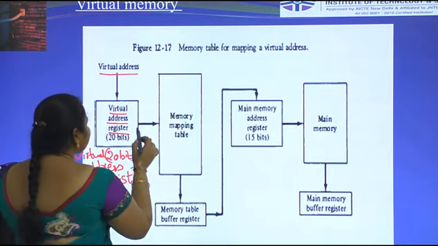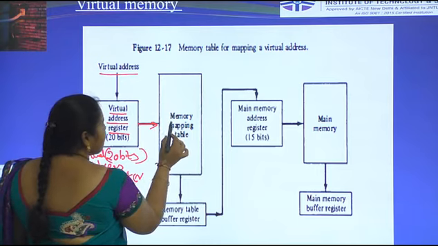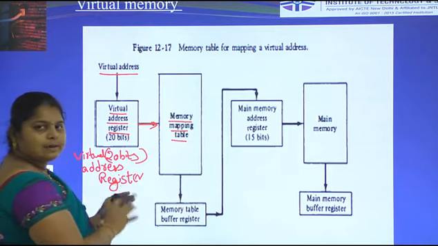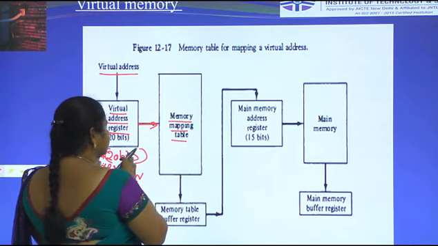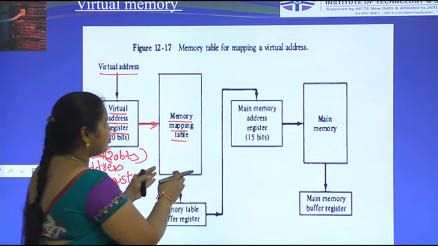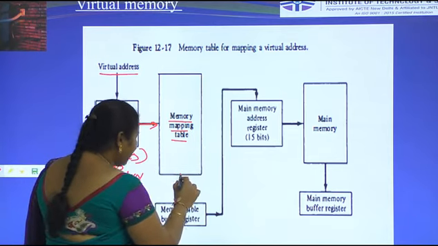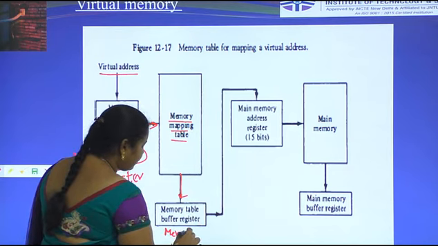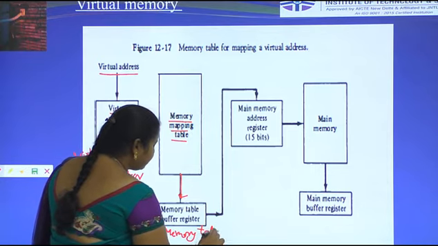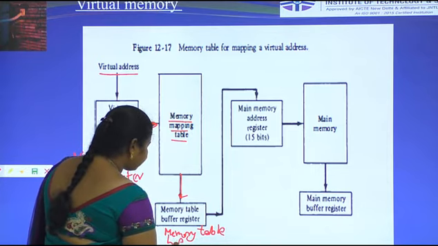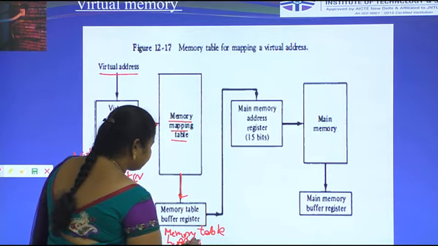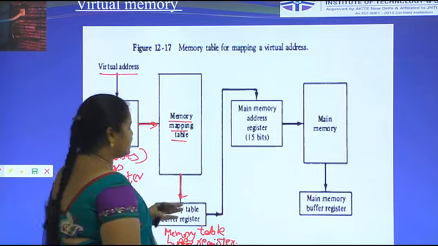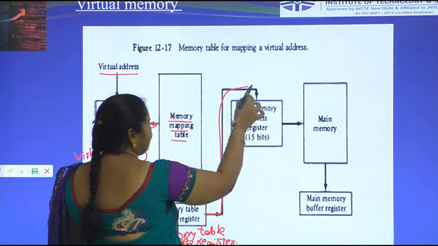Next, the information is transferred from the virtual address to the memory mapping table, which we will discuss clearly in the next slide. From the virtual address register, which contains 20 bits, it is transferred to the memory mapping table, and then to the memory table buffer register, and then transferred to the main memory address register.